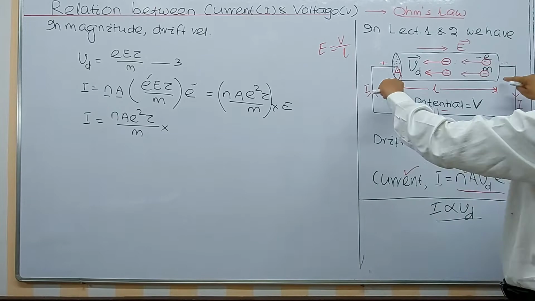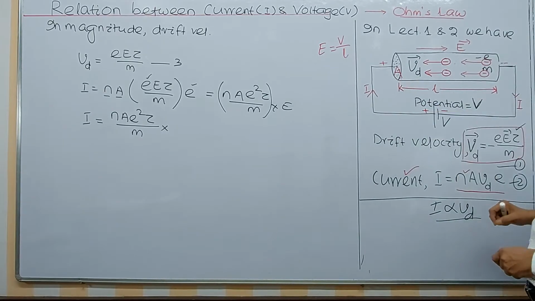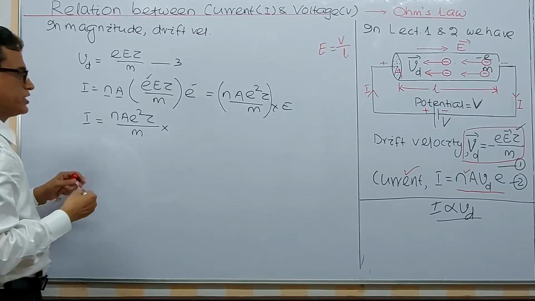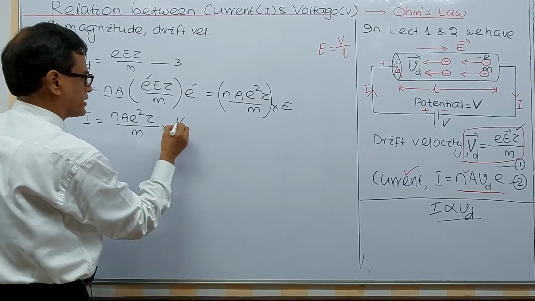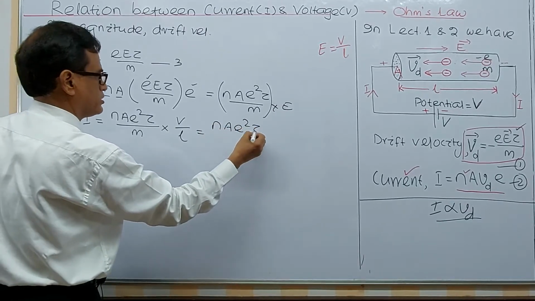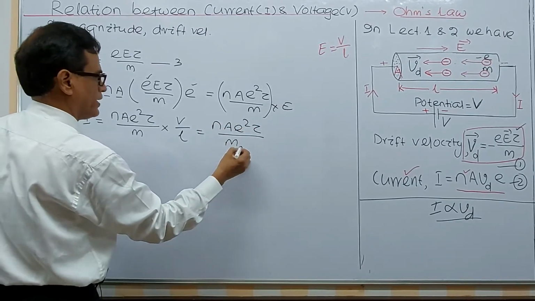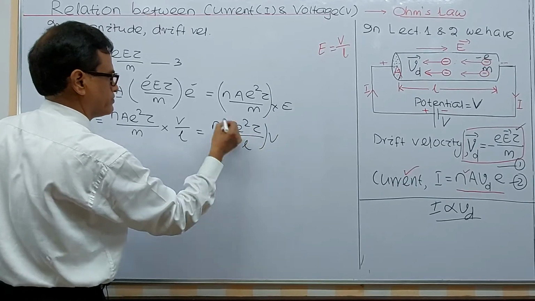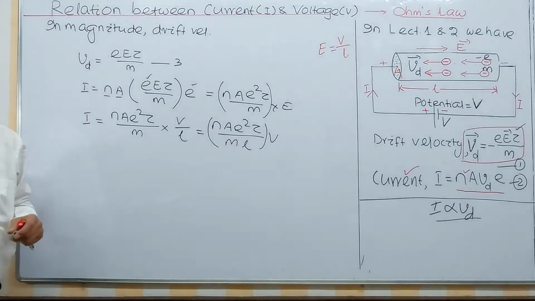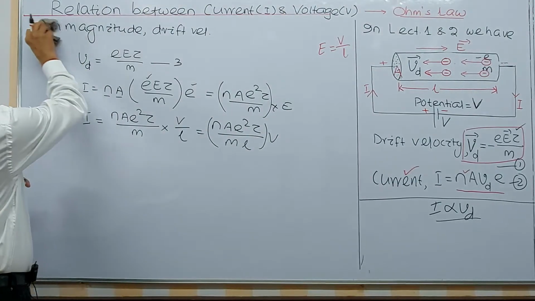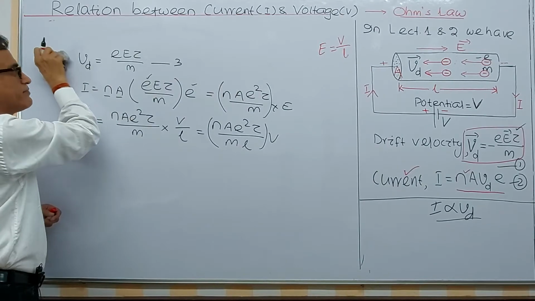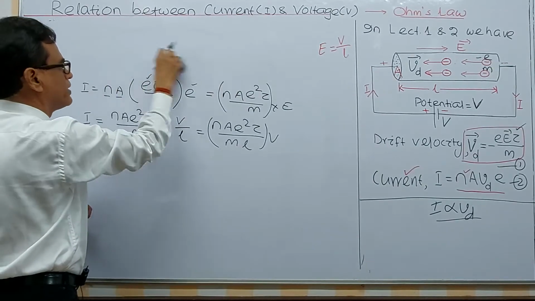Instead of R, you can write this distance, that is L. Here, in place of E, you can write V by L, which is equal to N A e square tau by M into V. Also, there is no use of this drift velocity now. I am removing this one. I have taken the magnitude.